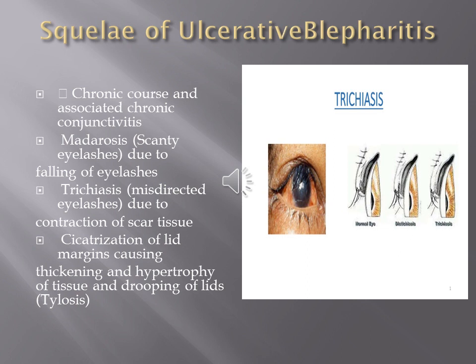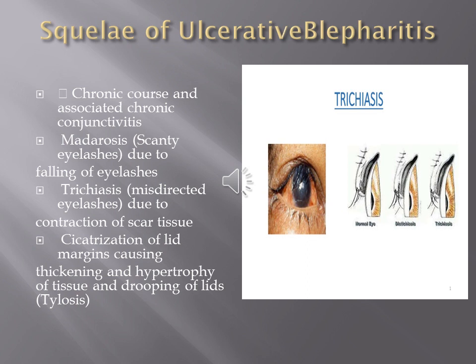So in such cases, first of all, we have to take a culture of the discharge, and then treat accordingly. If the treatment is not given in the initial stages and the scarring is very dense, it can cause retraction of the lid margins outward or inward, causing ectropion and entropion. Cicatricial ectropion and entropion will occur.